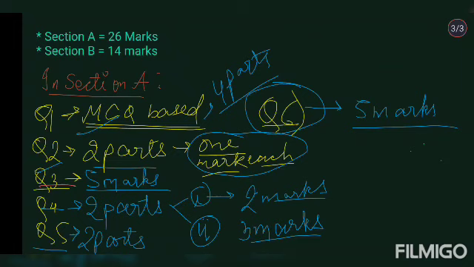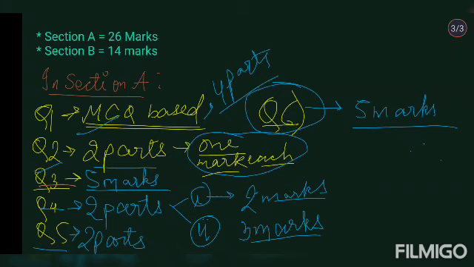Dissolution is very least found, but then that is there in case of your question 6, 5 marker, where you have to prepare partner's capital account. Okay, that is a very big question. Question 5, 2 parts, again 1 part 2 marker, second part 3 marker. Okay, so this is overall your section A, which has a total of 6 questions, and those 6 questions are being divided in that very way. Okay, so this is all about section A.